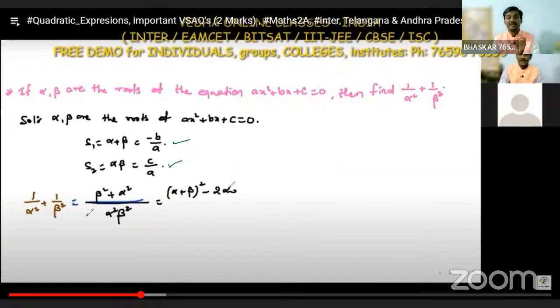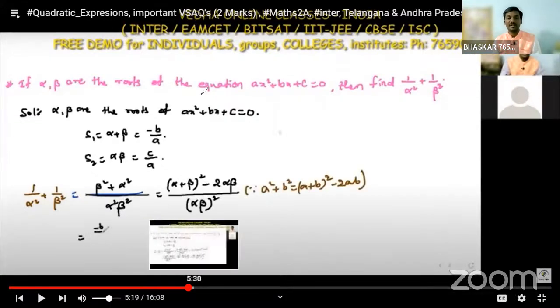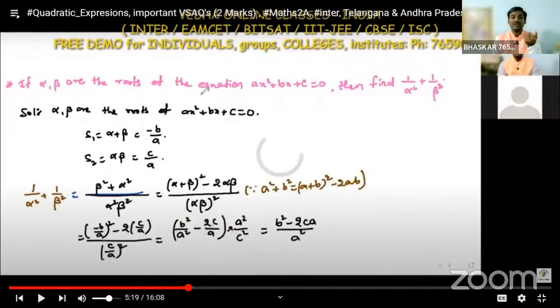Take the LCM here: alpha square beta square is the LCM. Here we have alpha square but don't have beta square, so multiply by beta square. Here we have beta square but don't have alpha square, so multiply by alpha square. Finally, we get alpha square plus beta square in the numerator and alpha square beta square in the denominator. We don't have the value of alpha square plus beta square, so we use the formula here.